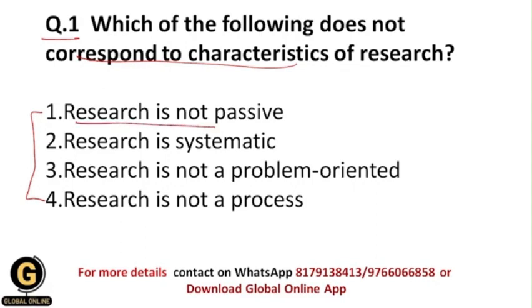Research is not passive, research is systematic, research is not problem oriented, research is not a process. So basically students, research means we are going to solve a problem through a systematic procedure. So within research we are going to follow a proper scientific method.